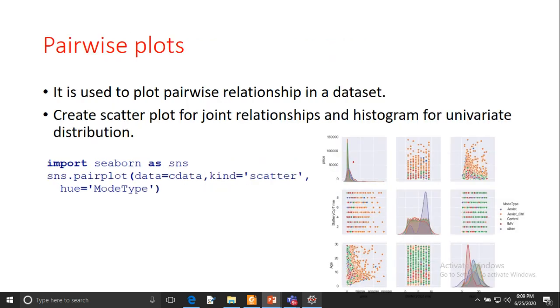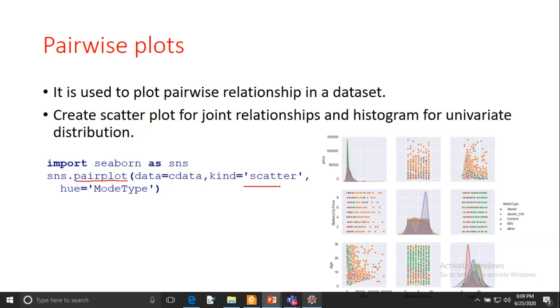If you want to draw pairwise plots, you can use the pair plot function, and you can pass the data frame and the type of plot you want. If you pass scatter plot, it will draw the scatter plot. If you pass histogram, then it will draw the histogram in all these pairs.